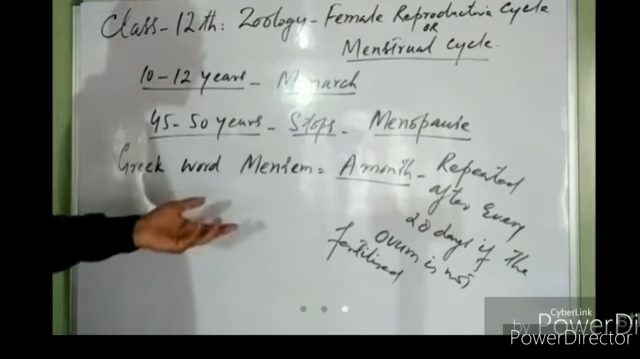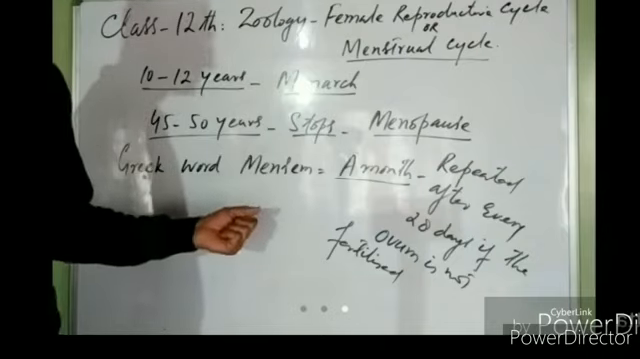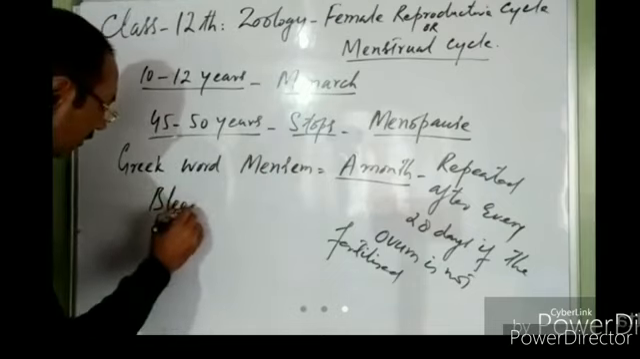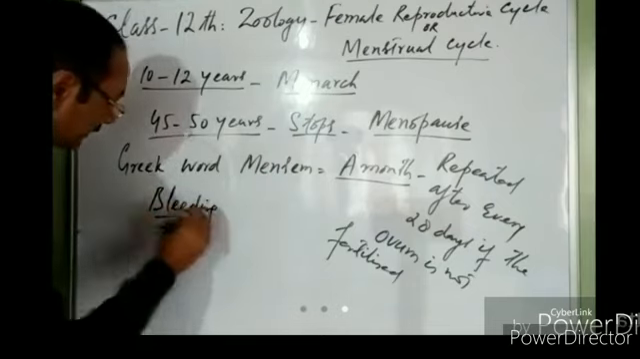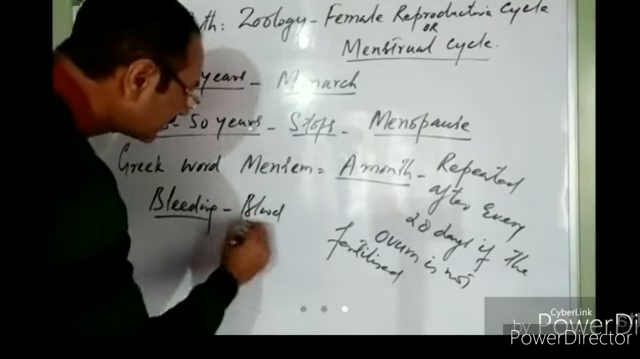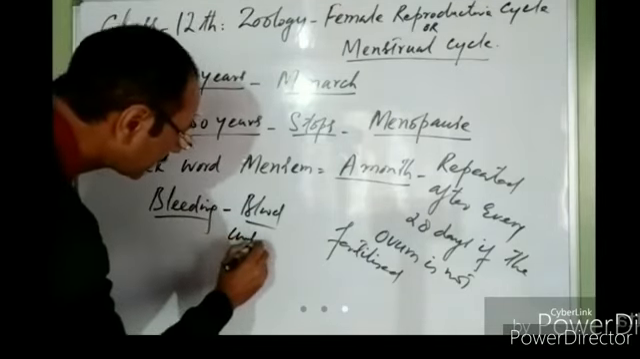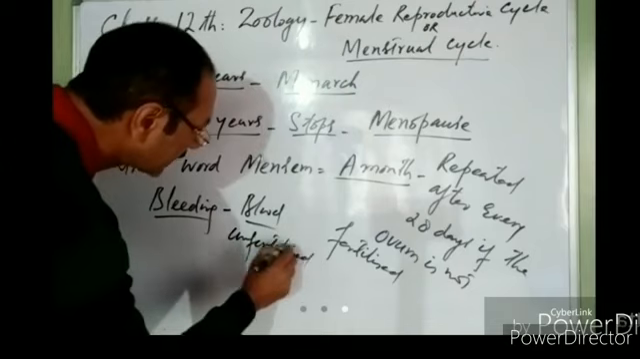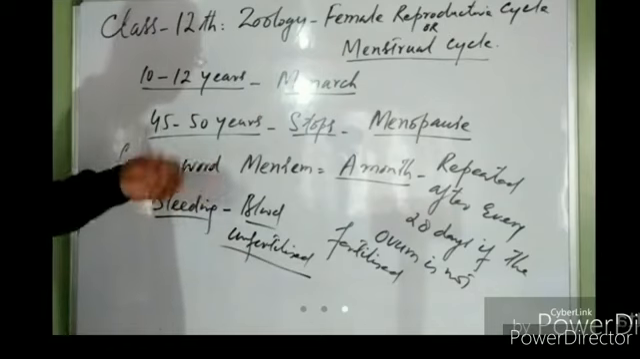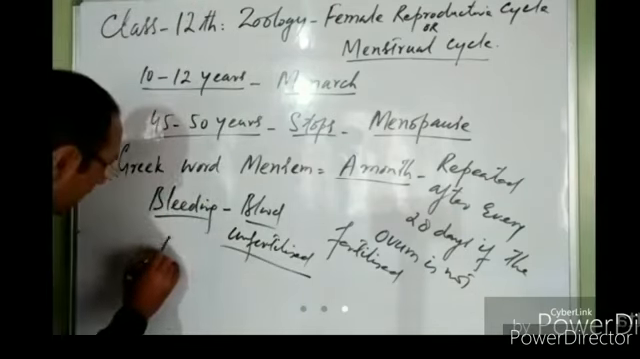So what happens during this cycle, right? When this menstrual cycle starts, it is associated with some bleeding. At the onset of the menstrual cycle, there is bleeding, so blood is lost. This blood loss is accompanied with an unfertilized ovum. This flow of blood along with the unfertilized ovum from the female reproductive system is known as menses.